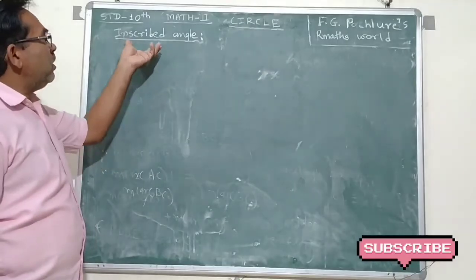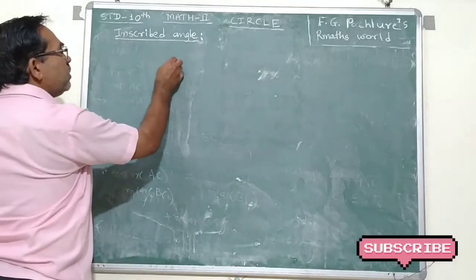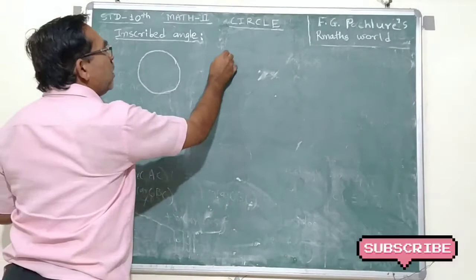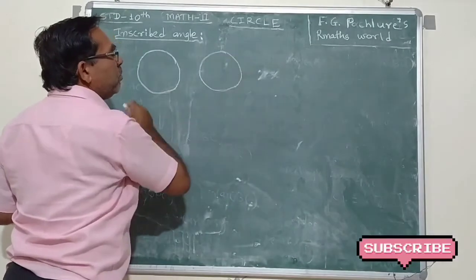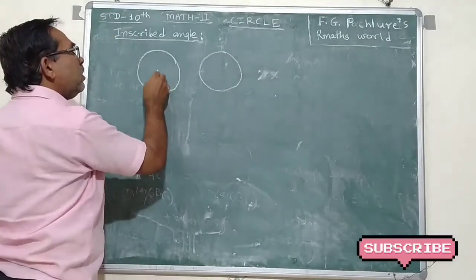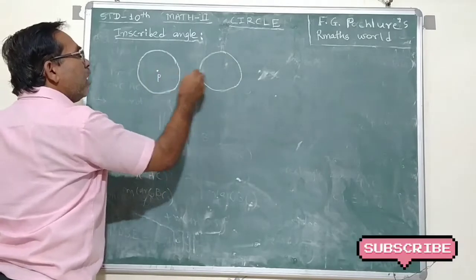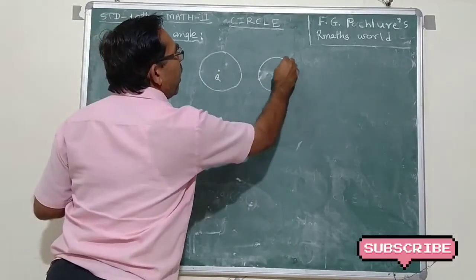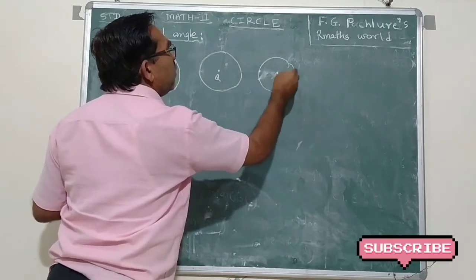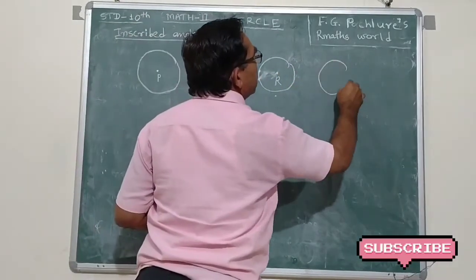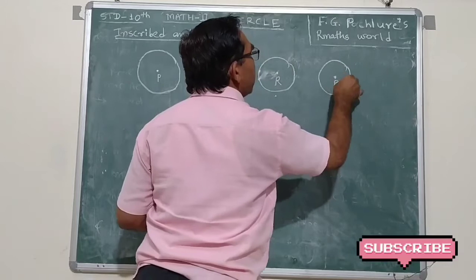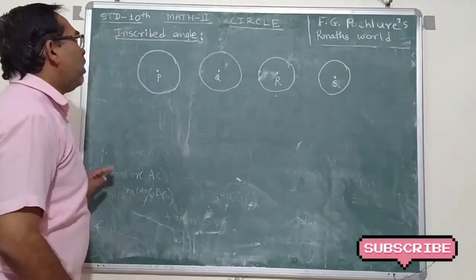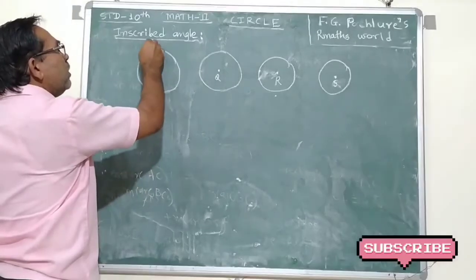We want to see the inscribed angle. I draw some figures here. A circle. Again, the second figure here is also a circle. Center P, Q, R, and I draw angles in this way.